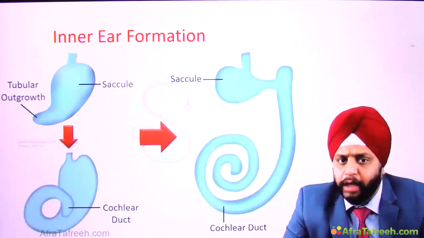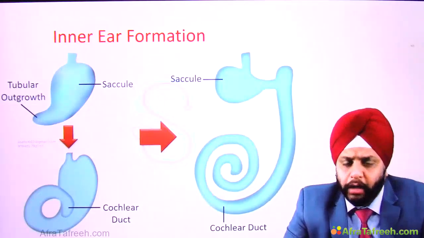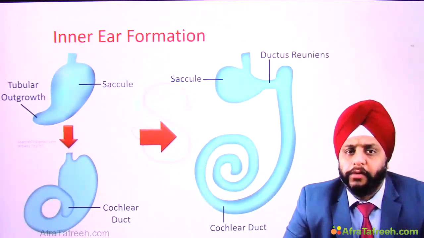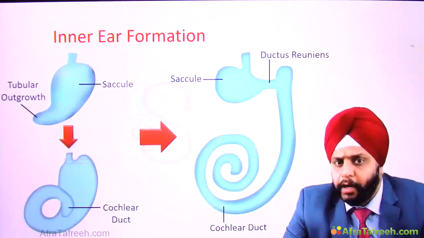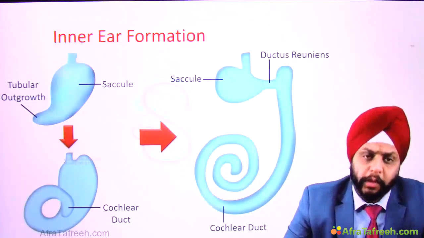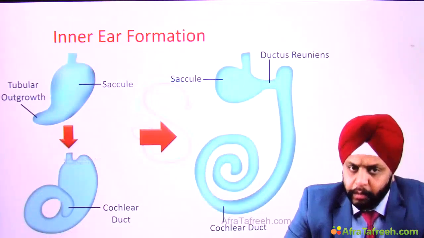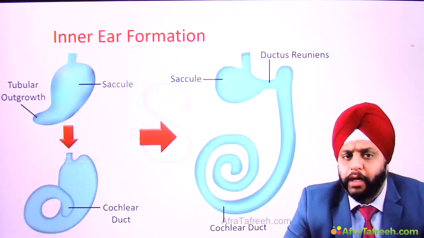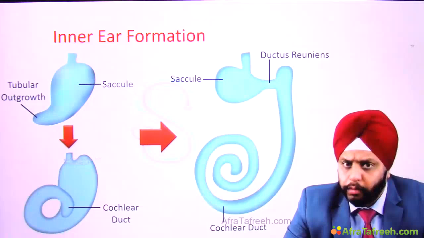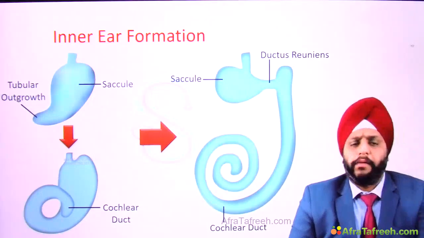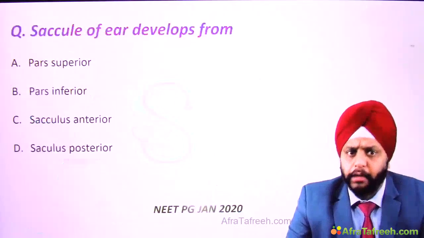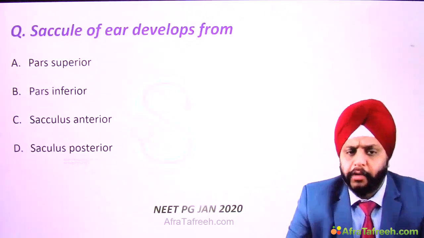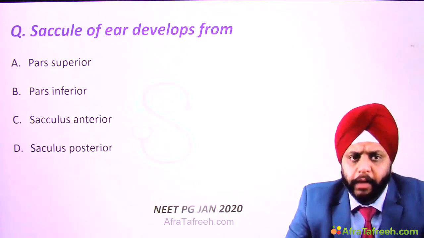Now between the saccule and the cochlear duct, you can again see a constriction that's known as the ductus reuniens. This connects the auditory part of the inner ear to the vestibular part of the inner ear. Between the saccule and the utricle, we had the utriculo-saccular duct. Now, this is how the inner ear is formed. Okay, this question has been asked recently in the January 2020 NEET exam.